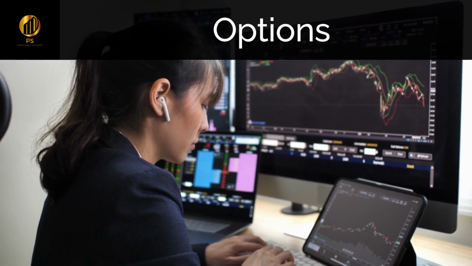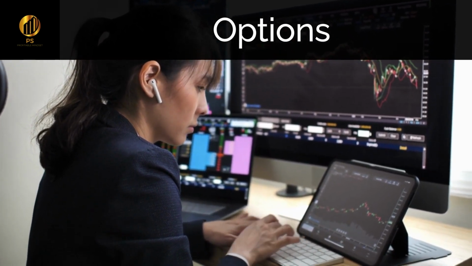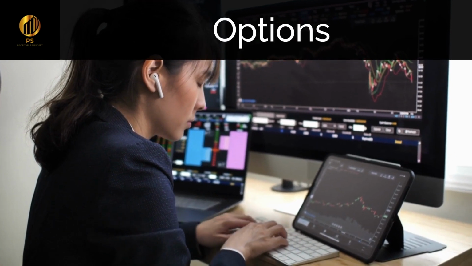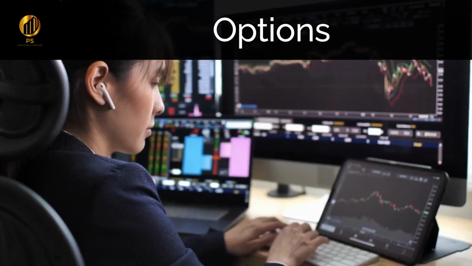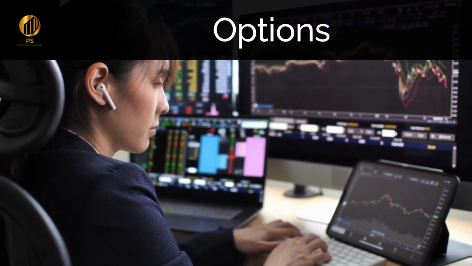Second, time decay. Options contracts have a finite lifespan, and the value of the option decreases as it gets closer to its expiration date. Traders should be aware of the impact of time decay on their options positions.